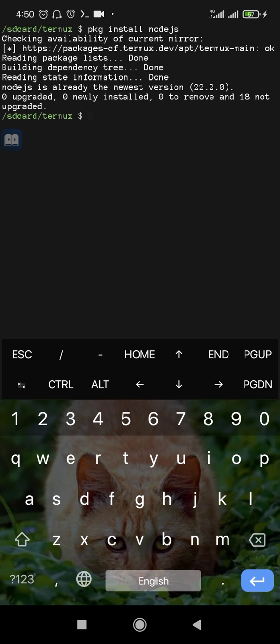checking availability of current mirror. Ga nan shine mirror da nake amfani da shi. As we go, we are using termux. You will understand what this mirror stands for. So now kun gani ga nan, node.js is already the newest version. Kun gani dama, I already told you that I have node.js, meaning I have already installed it.